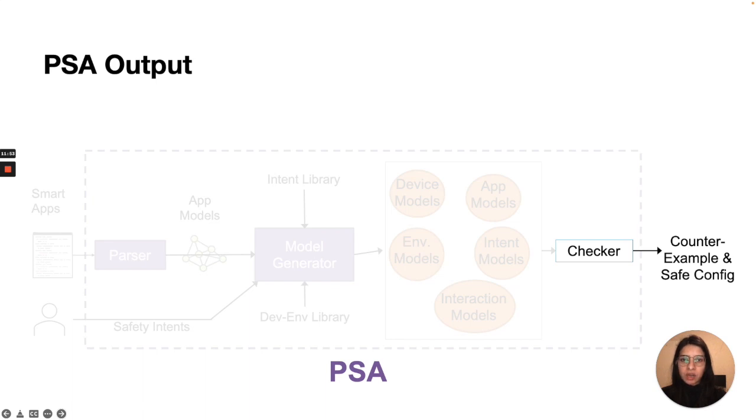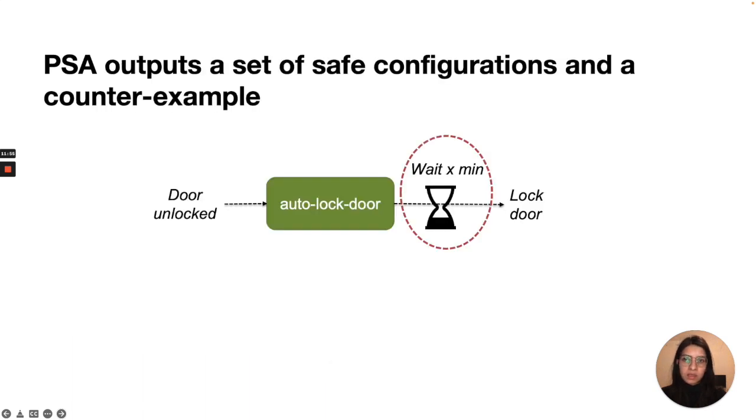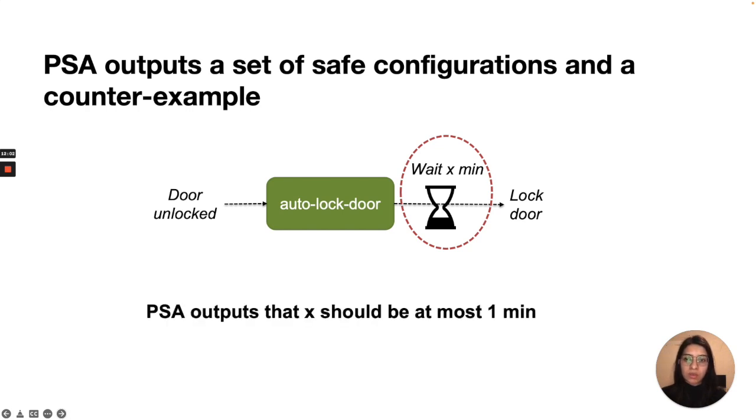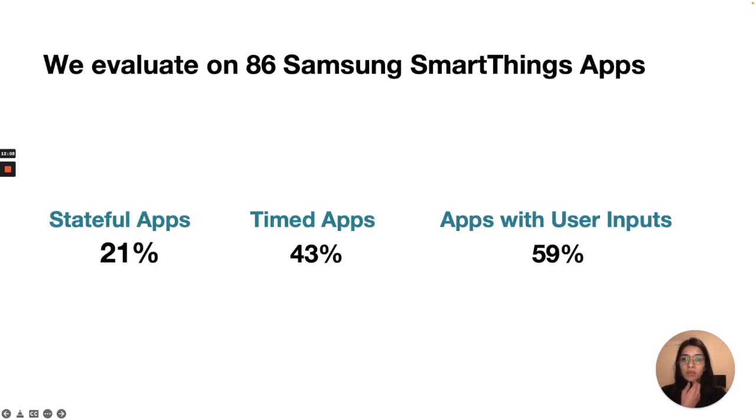Finally, for PSA output, consider this again auto lock door app. Here, PSA will output a set of safe configurations, which in this case would be that X should be at most 1 minute. We evaluate PSA on Samsung SmartThings, which is the state-of-the-art smart home framework. PSA is also applicable to other platforms such as IFTTT, Zapier, Apple HomeKit, etc.